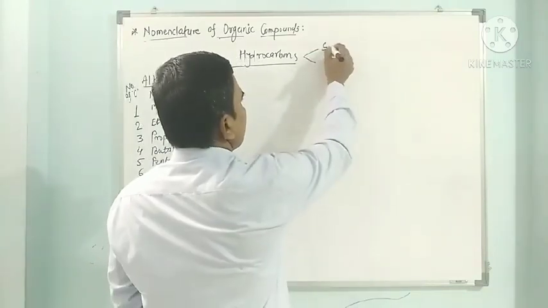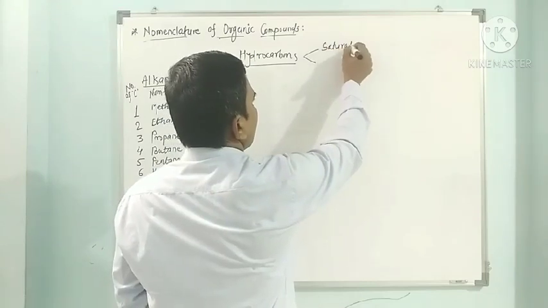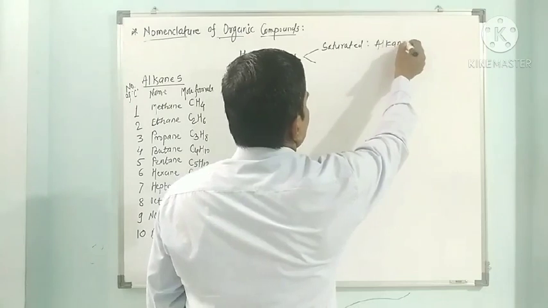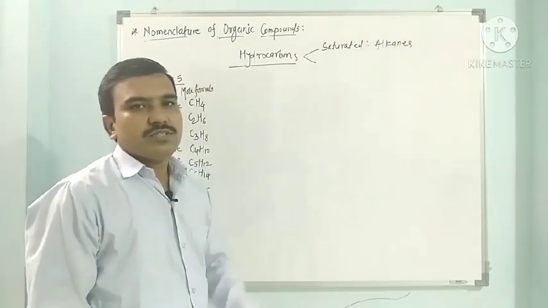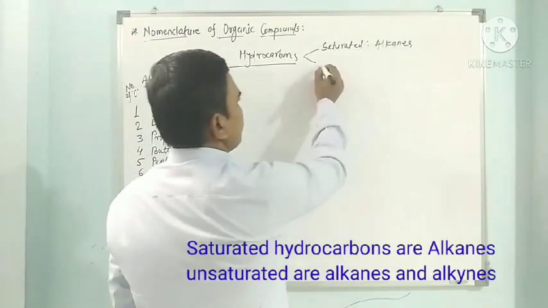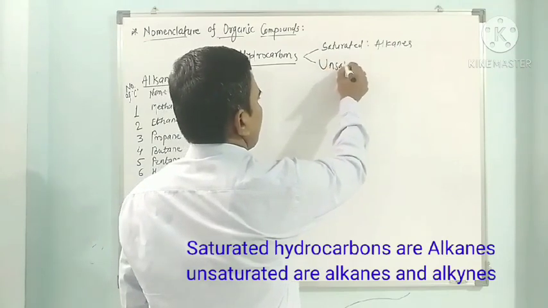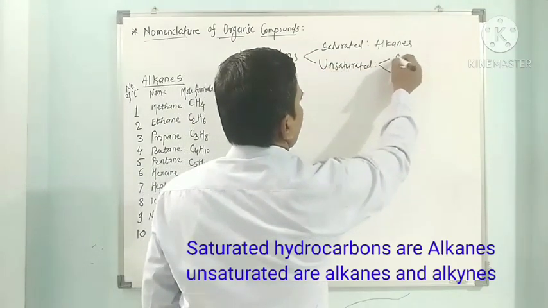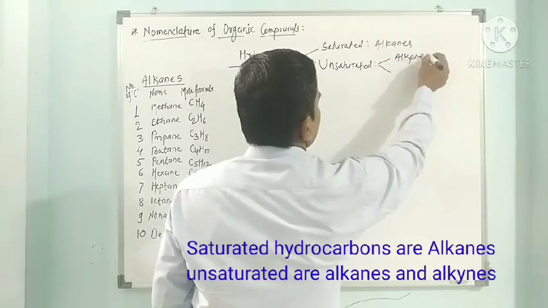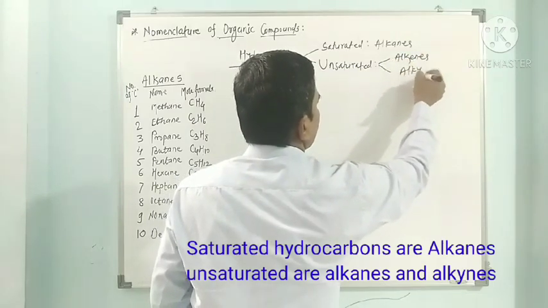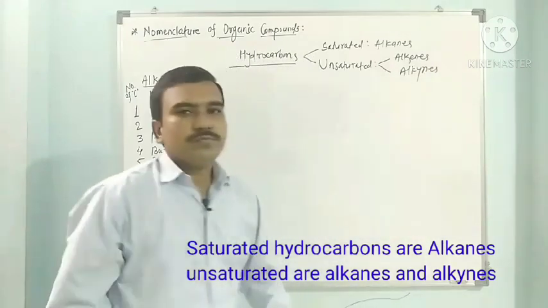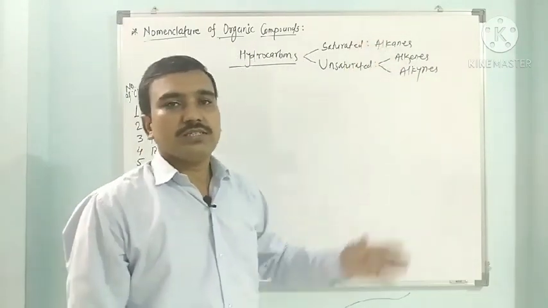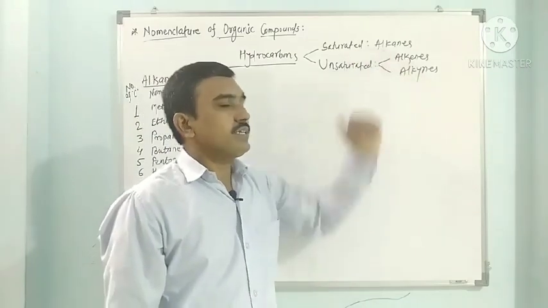In case of saturated, these are called as alkanes, and unsaturated hydrocarbons are of 2 types, alkenes and alkynes. So these are the 3 types of hydrocarbons we have to see here in this category: alkanes, alkenes and alkynes.